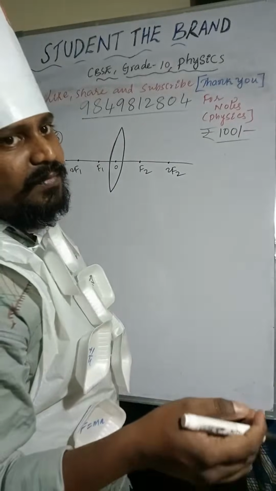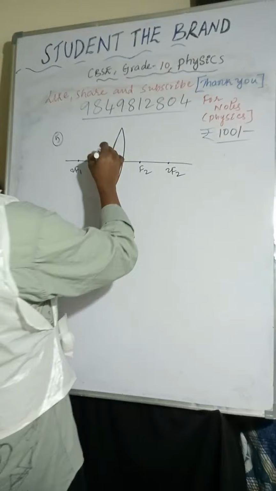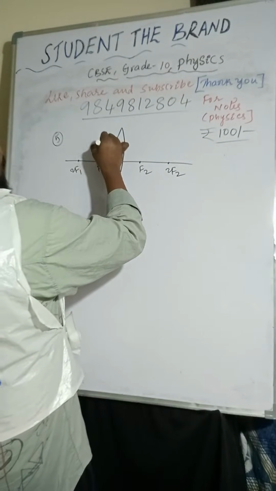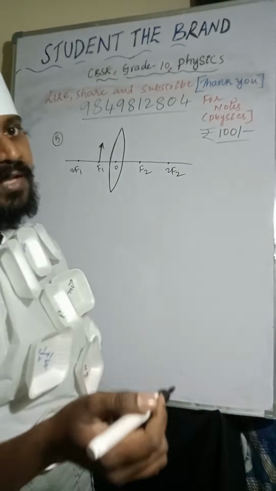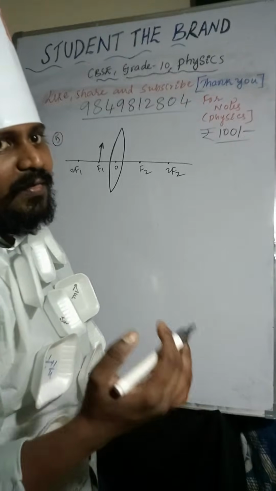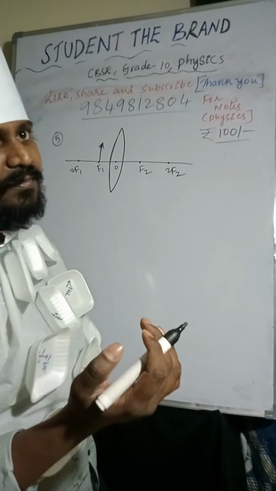So here you can observe the object is placed at F1. How many light rays are required to form the image of the object? Minimum 2 light rays are required to form the image of the object.